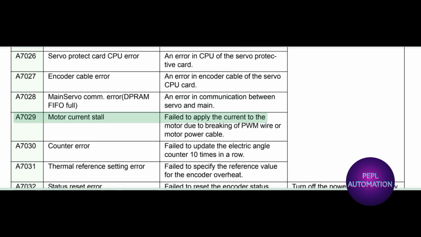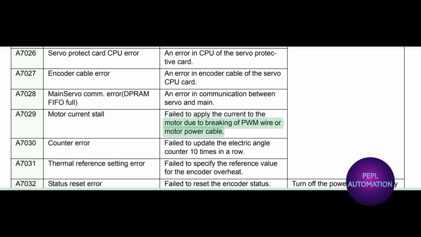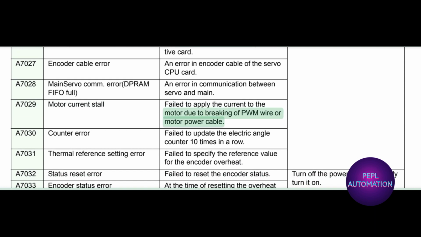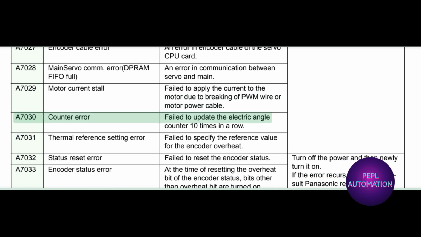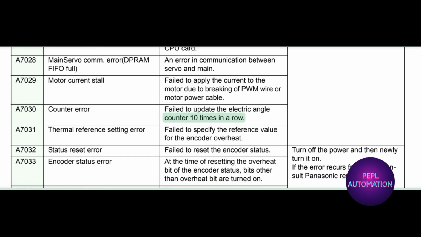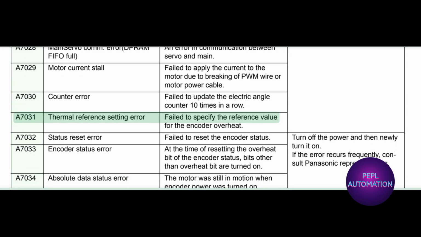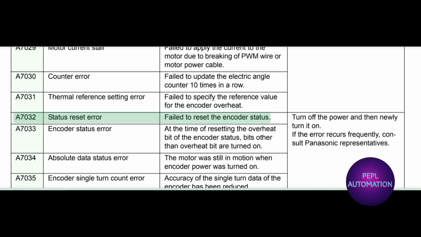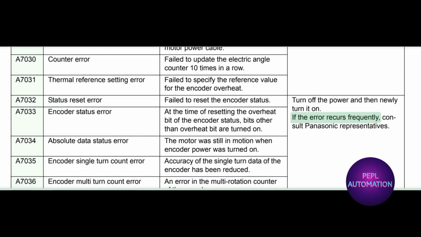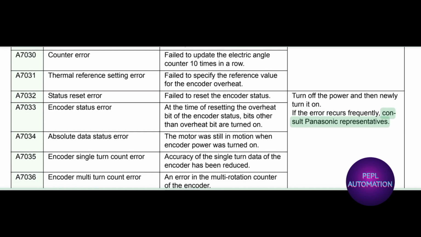A7029 motor current stall. Failed to apply the current to the motor due to breaking of PWM wire or motor power cable. A7030 counter error. Failed to update the electric angle counter 10 times in a row. A7031 thermal reference setting error. Failed to specify the reference value for the encoder overheat. A7032 status reset error. Failed to reset the encoder status. Turn off the power and then newly turn it on. If the error occurs frequently, consult Panasonic representatives.